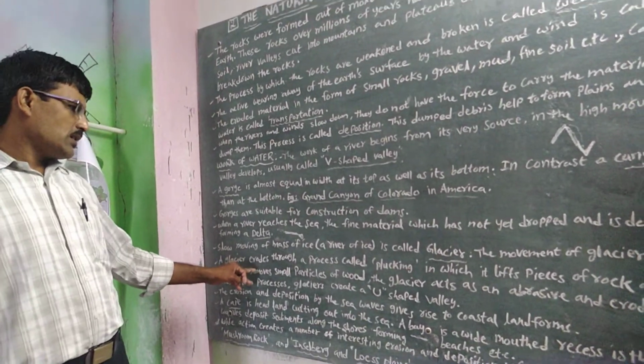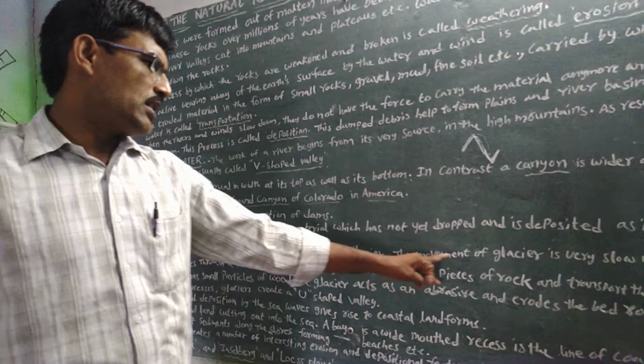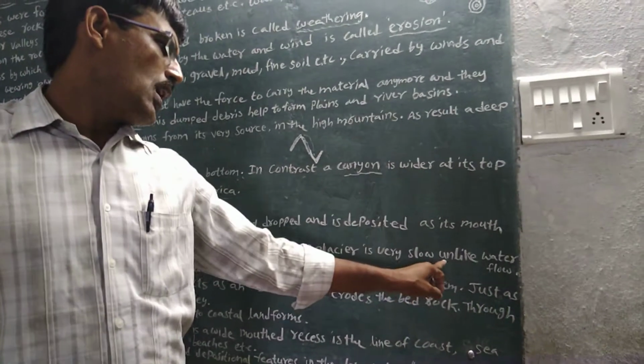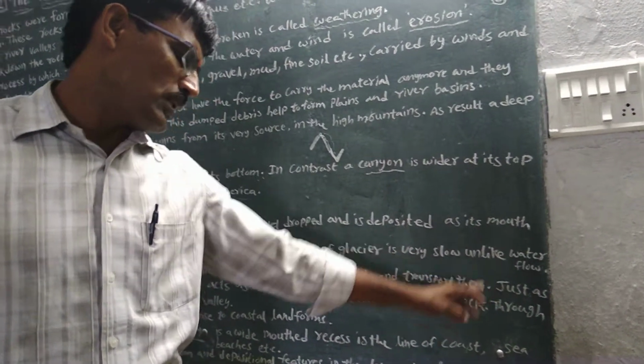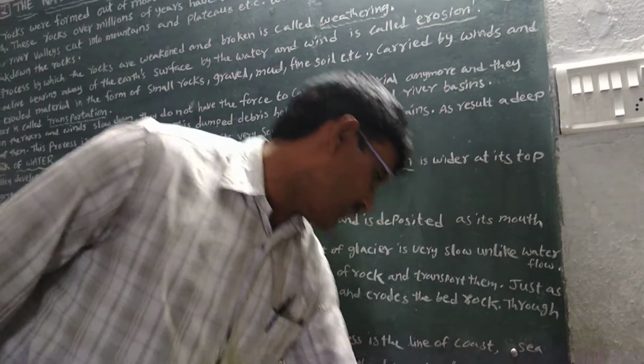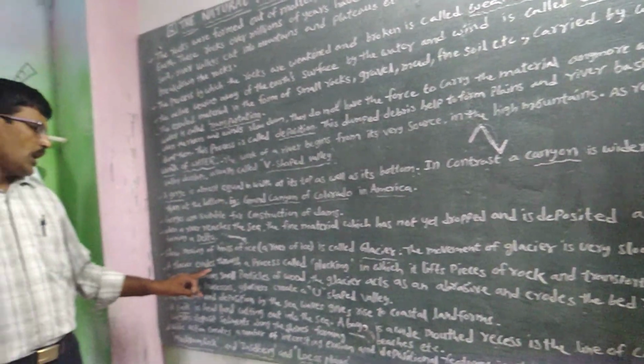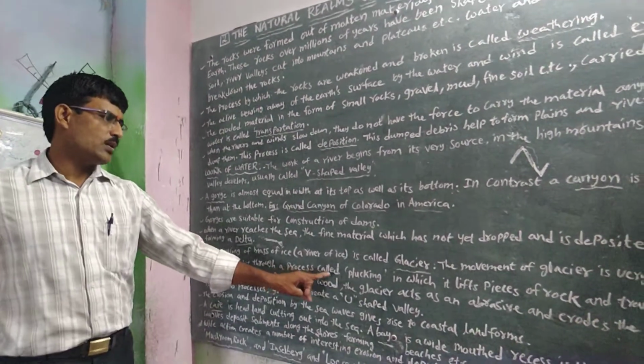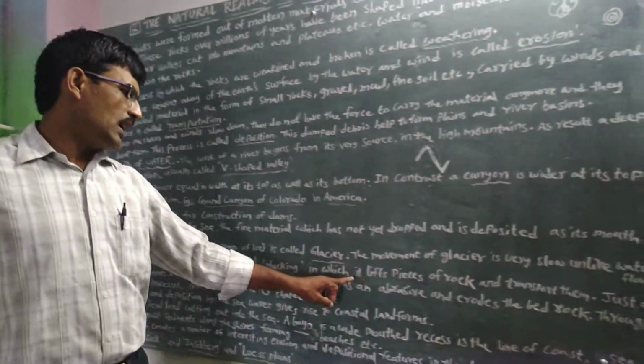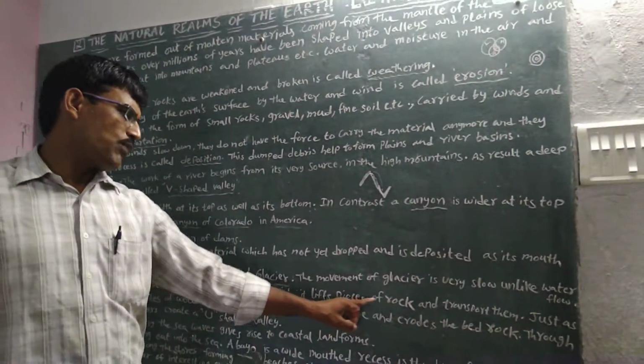A glacier, up there. The movement of a glacier is very slow, unlike a water flow. A glacier erodes through a process called plucking, in which it can lift pieces of rock and transport them.